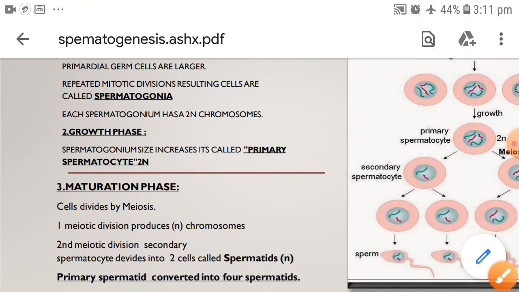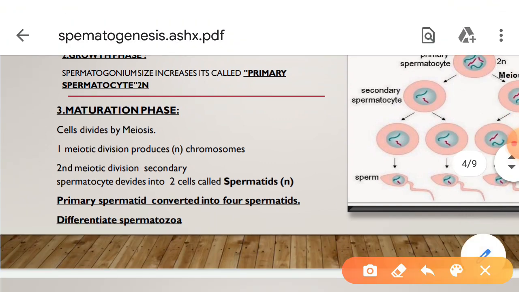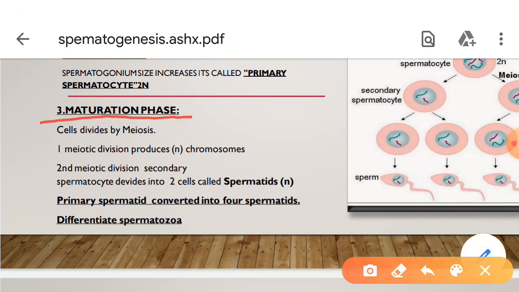Third one, the maturation phase. When the primary spermatocyte enters the maturation phase, each cell divides by meiosis.